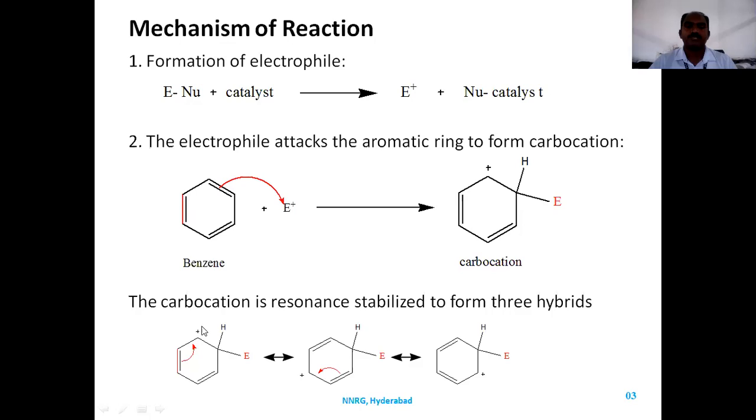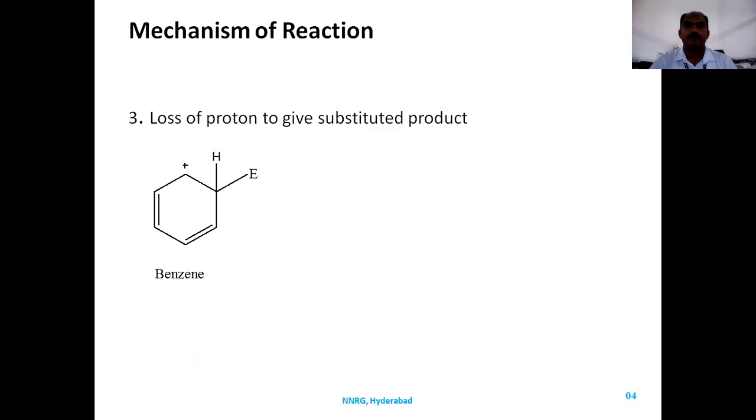Whatever positive charge is formed is stabilized by this carbon to form another positive charge, which is being stabilized here to form this positive charge. Once the resonance stabilized carbocation is formed, the next step is loss of a proton.